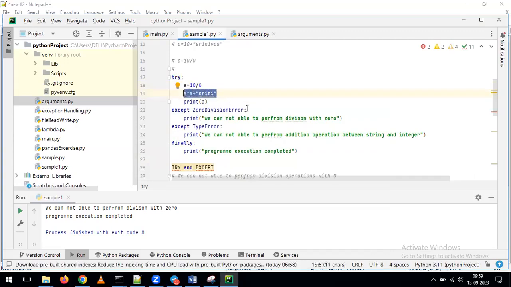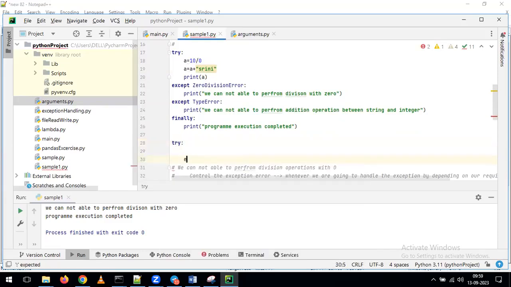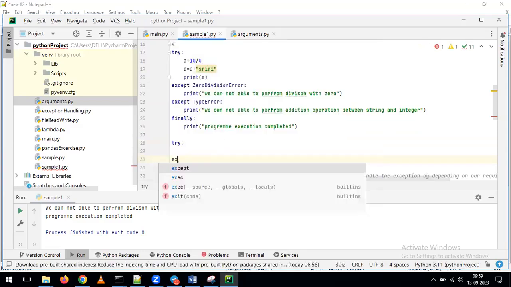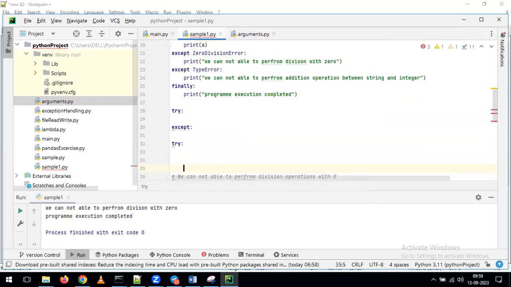Like that, depending on the lines of code you are writing, you can use one try block or multiple try blocks in real-time projects. And for every try block, we have to give the except. For example, if I'm giving one try block here, obviously we have to give the except for this try block. Again, if you give one more try block, you need to add one more except.